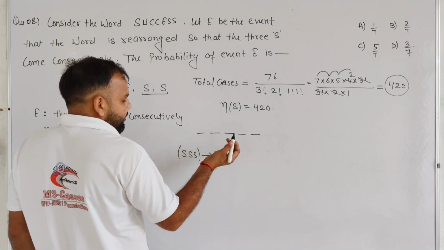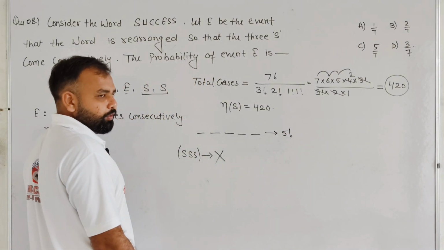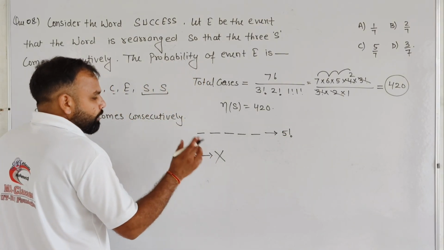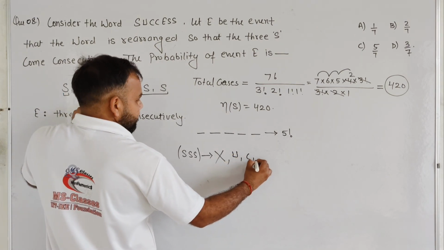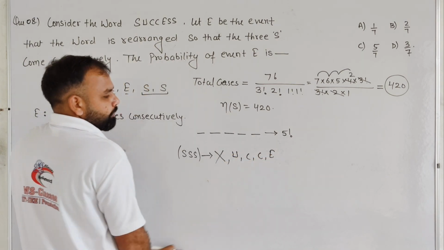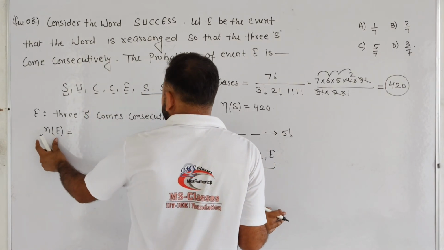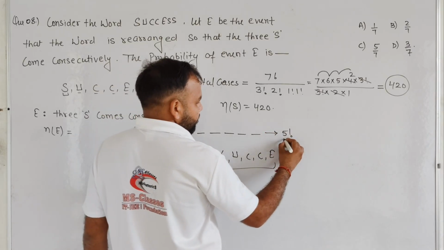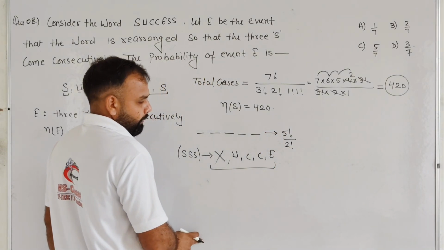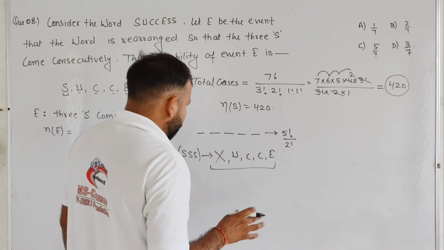We know very well that 5 letters can be arranged in 5 factorial ways. So basically we have letter X, the other is U, other is C, C and other is E. These are the letters we are going to arrange for event E. We know C occurs 2 times, so it is divided by 2 factorial, and the remaining things are 1, 1 and 1, so no need to divide.